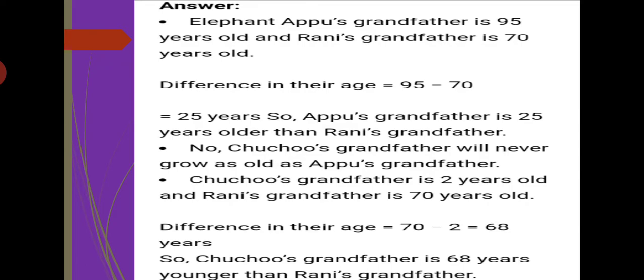Second question, no, Chuchu's grandfather will never grow as old as Appu's grandfather. Third, Chuchu's grandfather is 2 years old. Rani's grandfather is 70 years old. So the difference in their age, 70 minus 2, that is equal to 68 years. All these questions you have to do in your notebook.